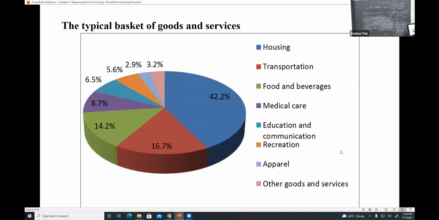So this is the typical basket of goods and services. You can see that typical consumers are going to spend 42.2% on housing. That's easier to understand. That's usually the most expensive product we are going to buy in our life, right? So that will account for a huge portion here. Transportation is the second biggest, at 16.7%. You need to get familiar with this, but you do not need to remember it. Just what counts in a typical basket of goods and services in this picture. All right.